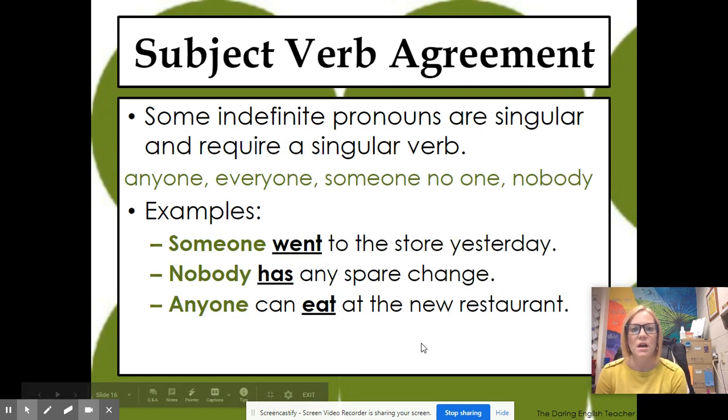Okay. So we also have some indefinite pronouns are singular and require a singular verb. For example, anyone, everyone, someone, no one, nobody. For example, someone went to the store yesterday. Nobody has any spare change. Anyone can eat at the new restaurant. Even though this sounds very confusing, if you guys just simply read your sentence out loud and figure out which word best completes that sentence, a lot of times just saying them out loud helps you.